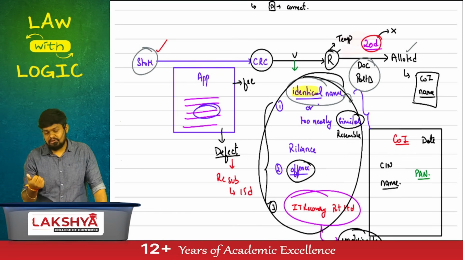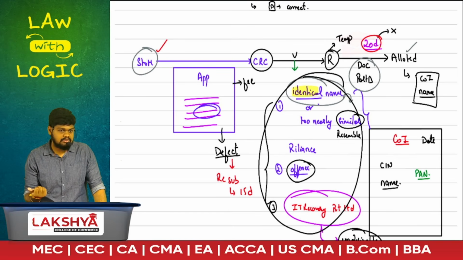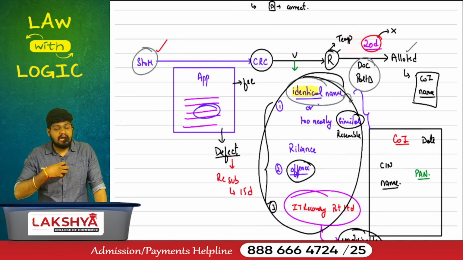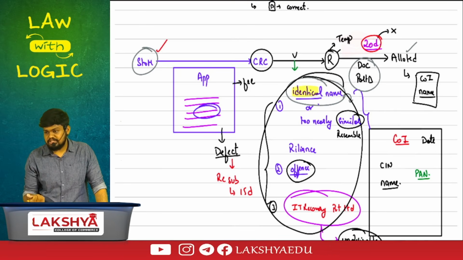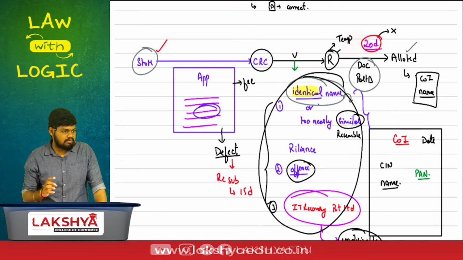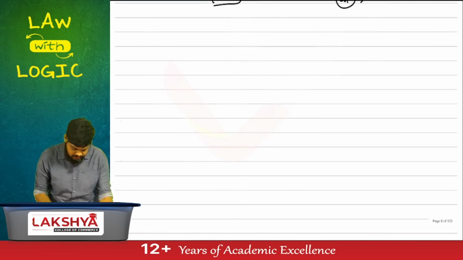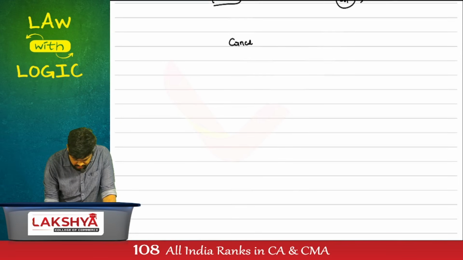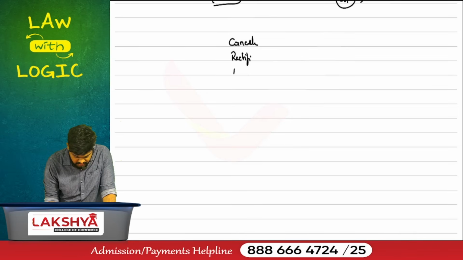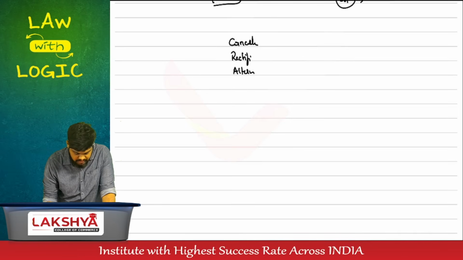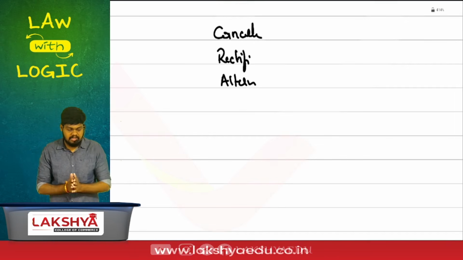If ROC is passing the order, ROC in the sense CRC is passing the order, cancellation. If the company wants to voluntarily change it, it is alteration. In cancellation and rectification, they'll ask you to change your name. I'll come to that in the next class, but we have three topics to discuss from here. One is cancellation, second is rectification, and then we have alteration. All of them are three different sections. Any doubts on this?